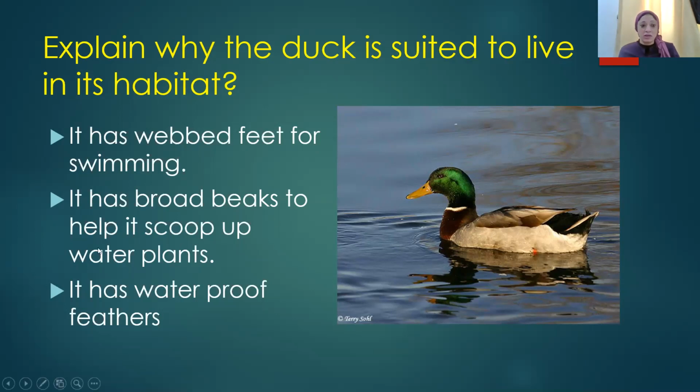It has broad beaks to help it scoop up water plants. So its beak is broad to scoop up the water plants. It has waterproof feathers, so it prevents its body from getting wet. Okay, so this is another question. They may give you a picture of a duck and ask you how the duck is adapted to live in water or to live in its habitat. You can answer with any two of these points. It has webbed feet for swimming, broad beaks to help it scoop up water plants, and it has waterproof feathers.